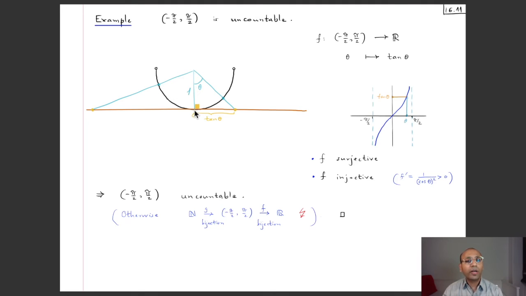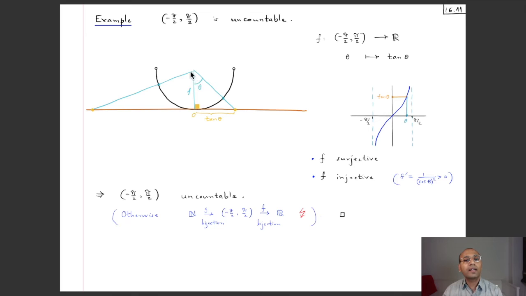Now we see that if the point on the semicircular arc is over here at the bottommost point, then the angle is 0, but as the point slides along this semicircular arc upwards, then the angle increases all the way up till pi by 2, and if we slide on the other side, then the angle decreases all the way to minus pi by 2. Now to produce this bijection f from this interval to R, we do the following. Now if the theta is positive, then we draw a ray making this angle theta on the right hand side with this vertical radius, and wherever it hits the real line, that's our corresponding real number.